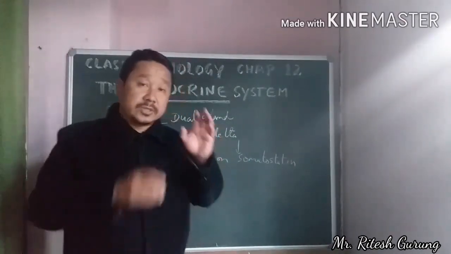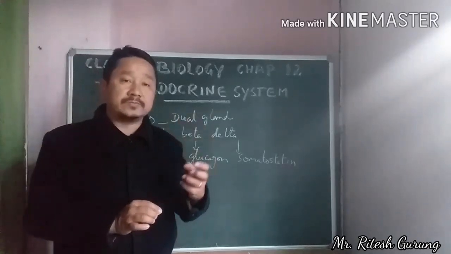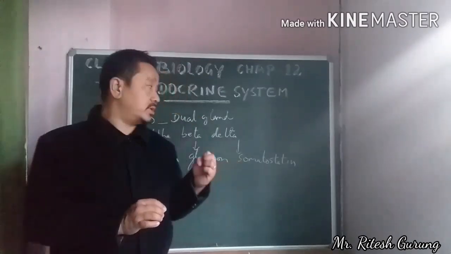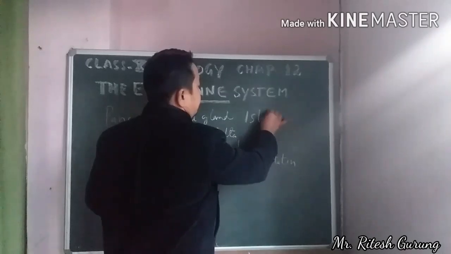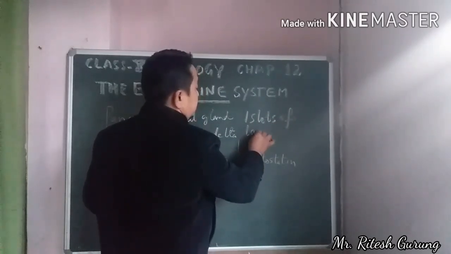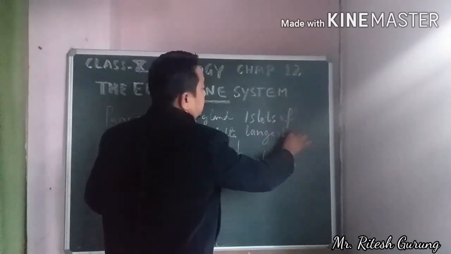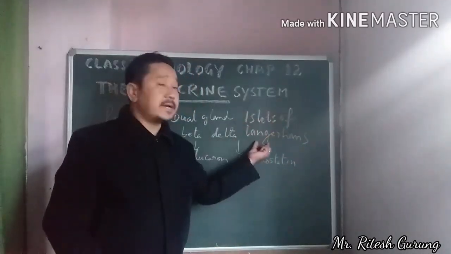So that ductless gland, a cluster of cells, is called islets of Langerhans.